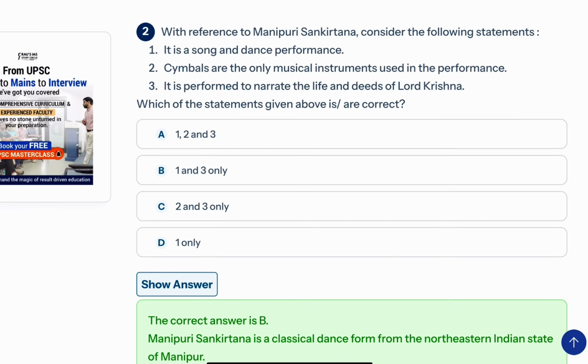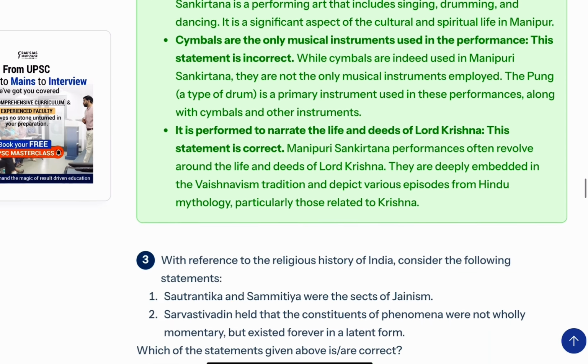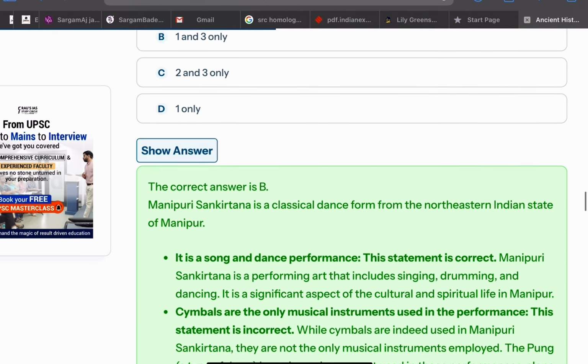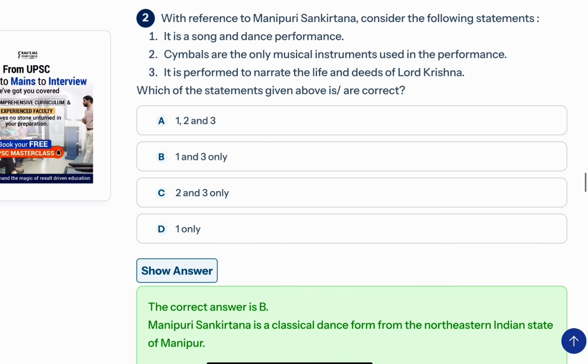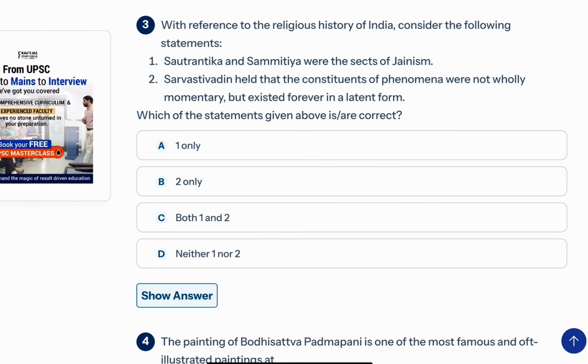So this is a part of your dance or other folk dances and other part of your art and culture part. Okay, so the topic from this is the Sankirtan. Write down Sankirtan only. Don't need to remember each and every dance form. Okay, if any dance form, cultural element, or any art gets highlighted in the news, then we have to write them down separately and we have to dig deep into it.